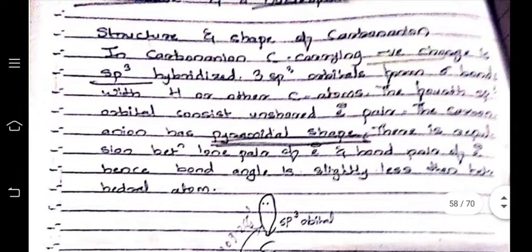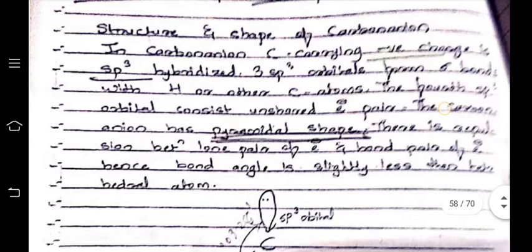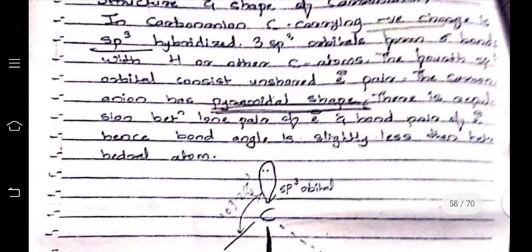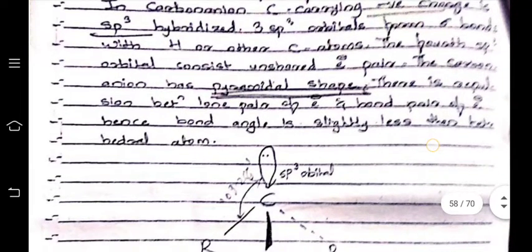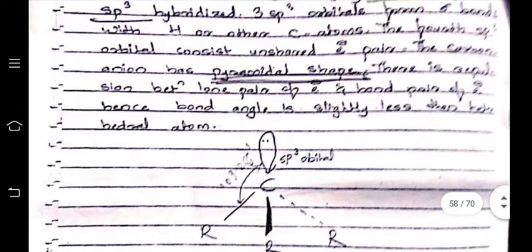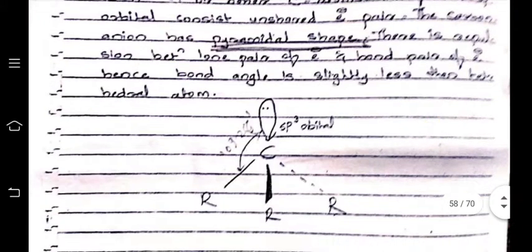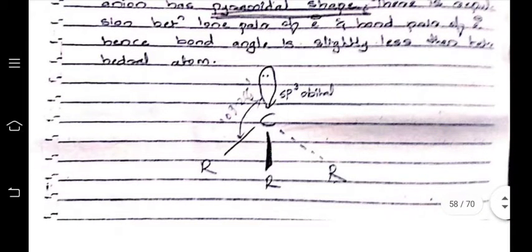Next is the structure and shape of the carbanion. The carbanion carries the charge in sp3 hybridization, that is, the three sp3 orbitals form sigma bonds with hydrogen or other carbon atoms. The carbon is sp3 hybridized, the shape is pyramidal, and it has a lone pair of electrons. That's why it is pyramidal. Okay, next is the